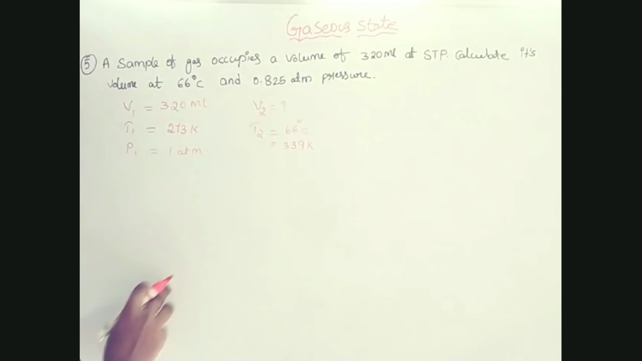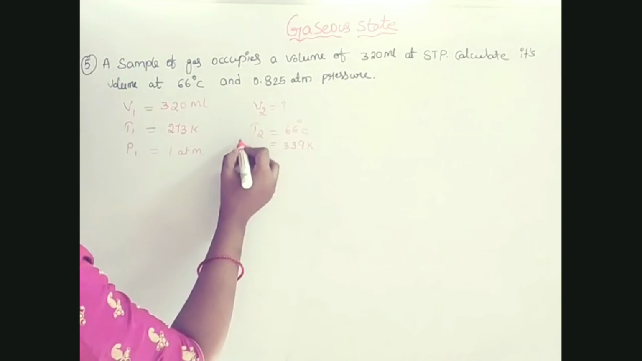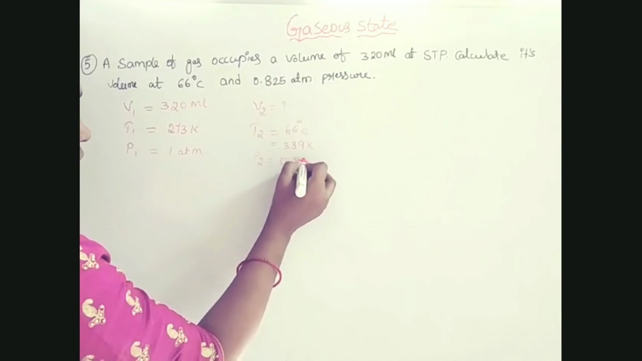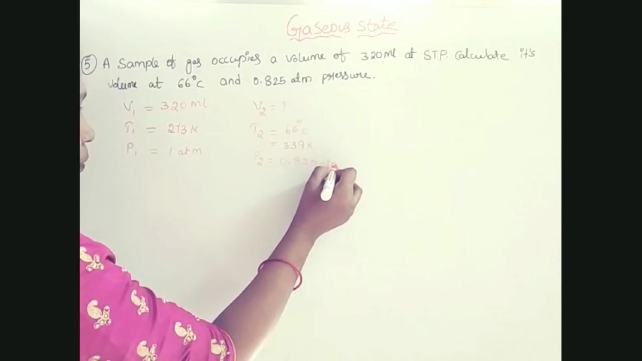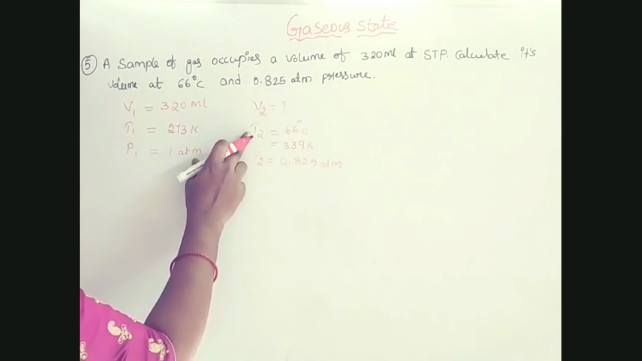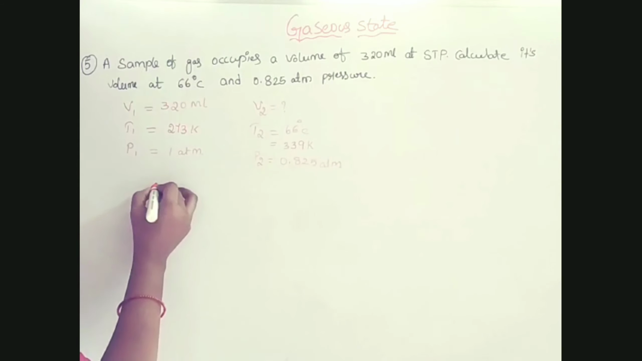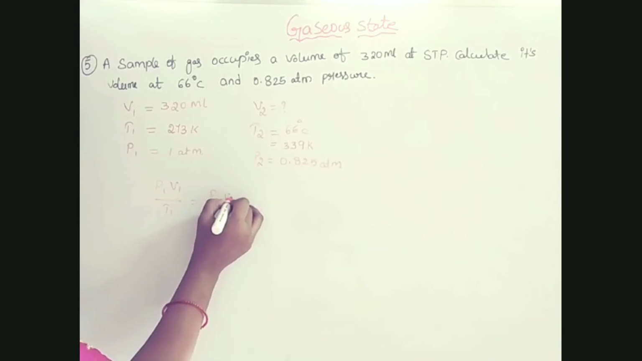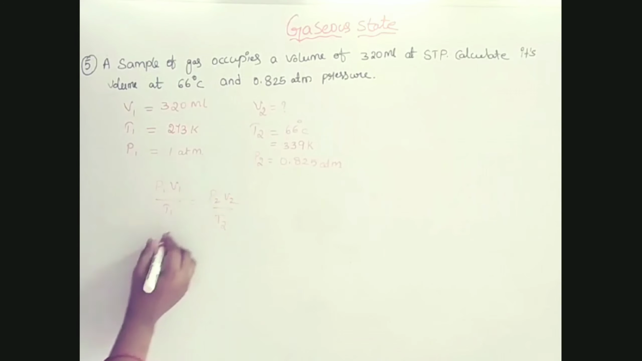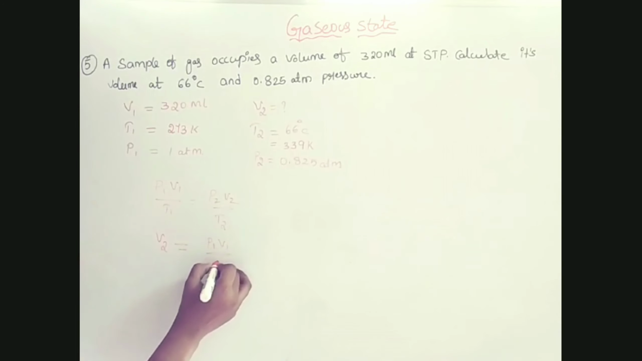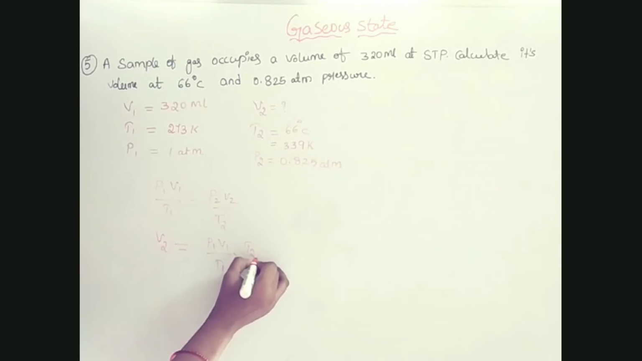339 Kelvin and the pressure is 0.825 atmosphere. Here V1, T1, P1 we know and P2, T2 we know. Calculate V2. According to the ideal gas equation, P1 V1 by T1 equals P2 V2 by T2. So write down the formula for V2: V2 equals P1 V1 by T1 into T2 by P2.